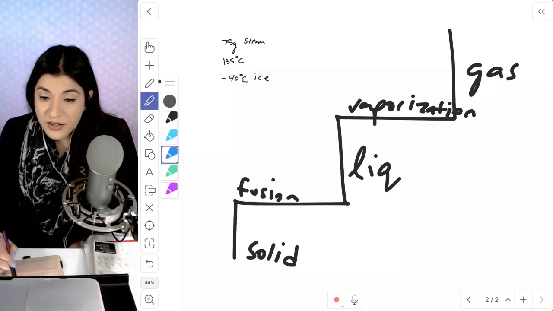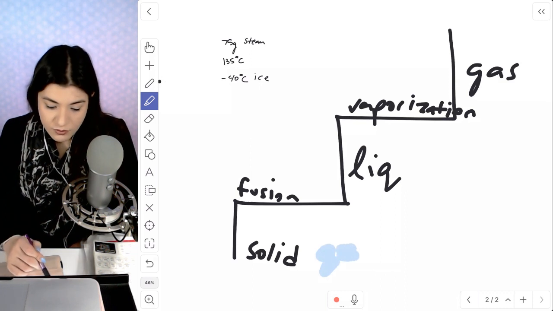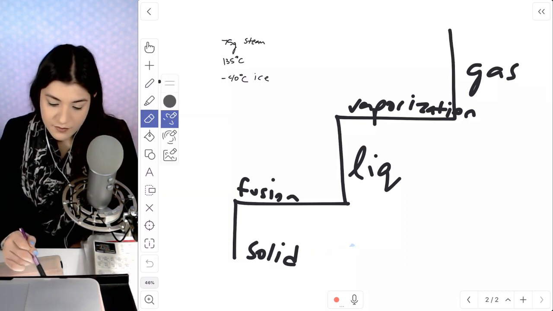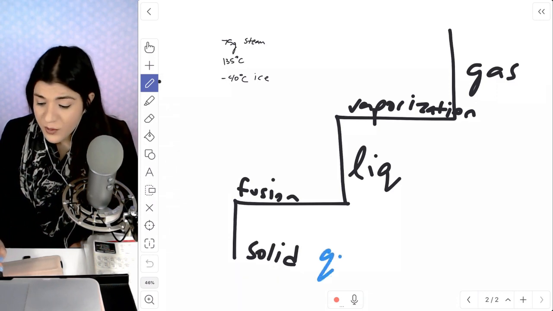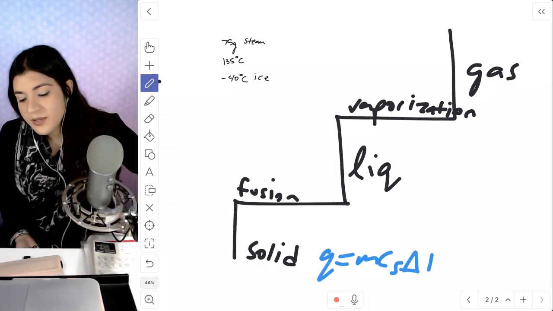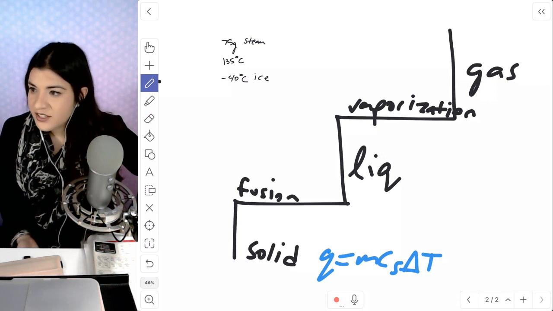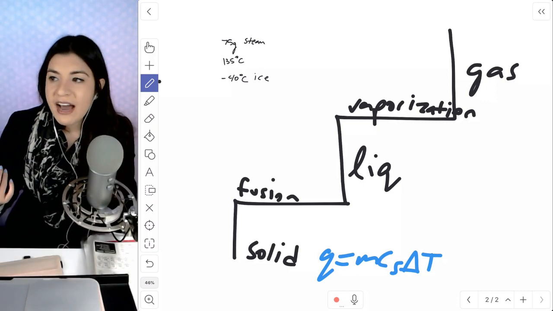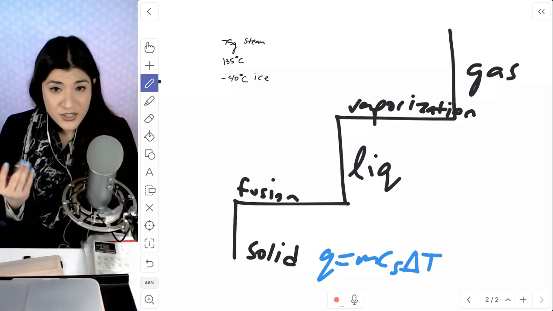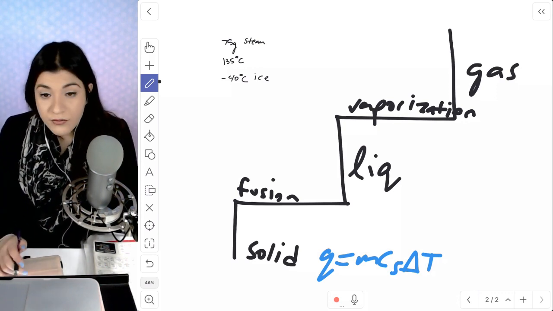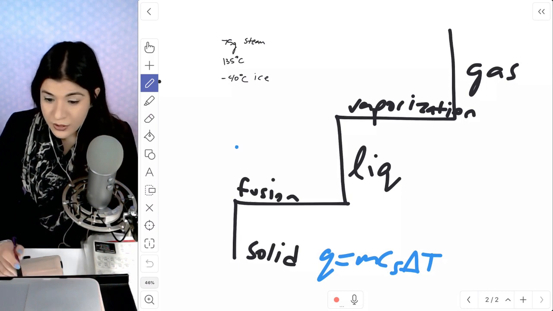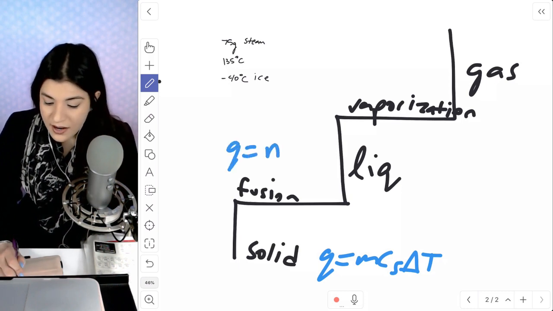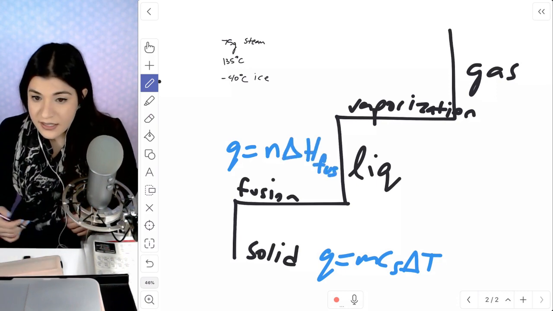All right, so for our solid, that's just going to be our, wrong thing. Here we go. That's better. Q equals MCΔT formula, where we have our mass times our specific heat capacity and our change of temperature. So yeah, specific heat capacity is something that we're going to need. I'm going to look it up if you don't have it. If it doesn't provide it with the question, it should. And then our fusion formula would be Q is equal to n, or the moles, times the change of our enthalpy of fusion.